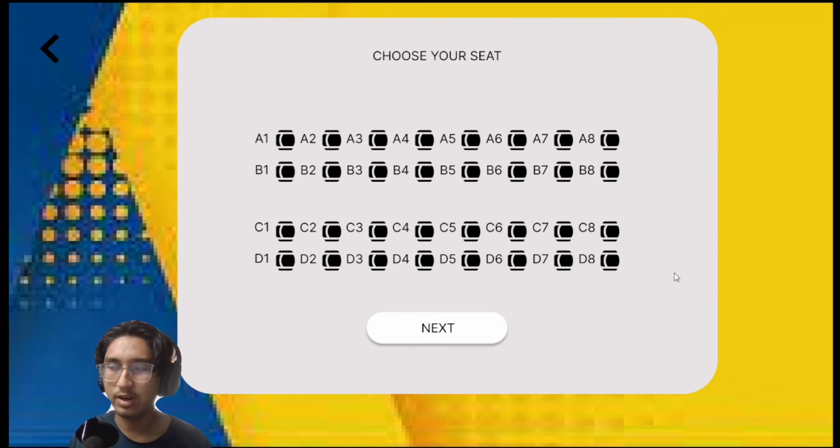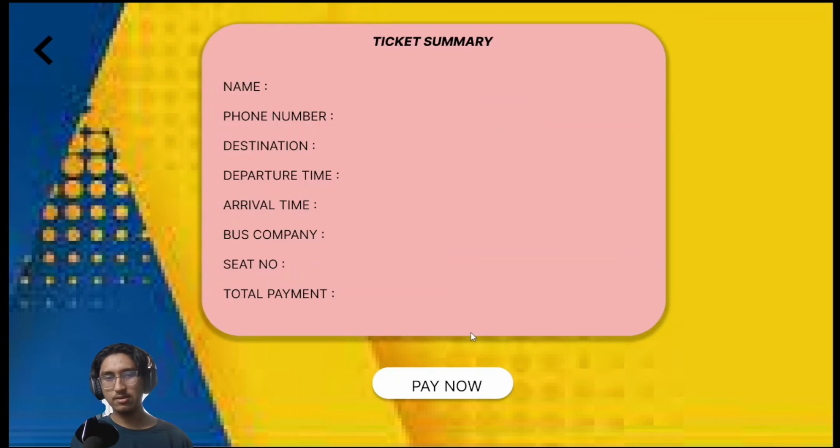So here the user needs to choose their desired seat. For example, if the user wants to sit on C3, the user just needs to click on C3. And what if the user changes his or her mind and doesn't want this seat anymore? They can just click on C3 to deselect the seat and choose another one, for example B5. So here they are already satisfied with their choice of seat, and they just press next.